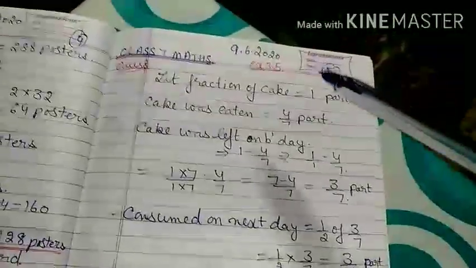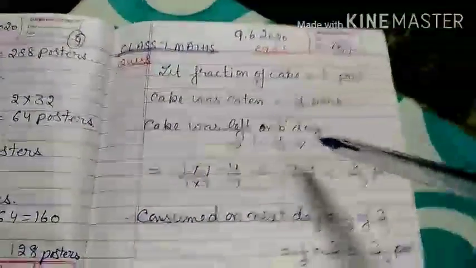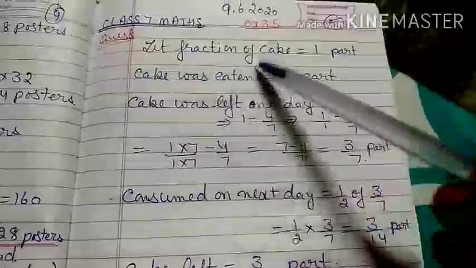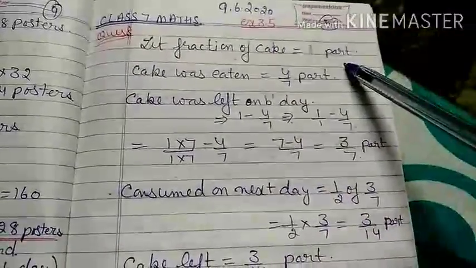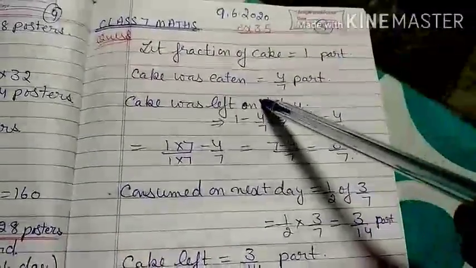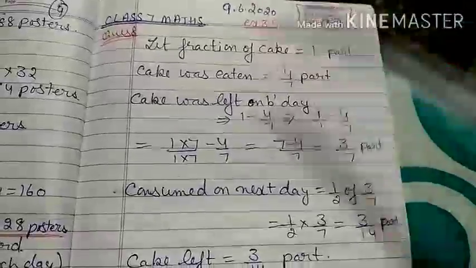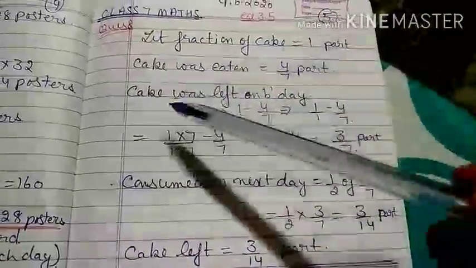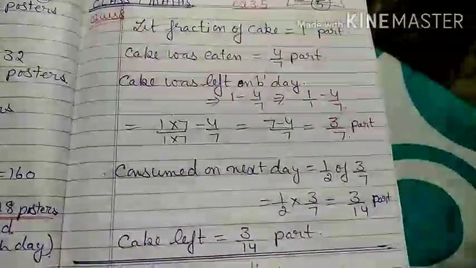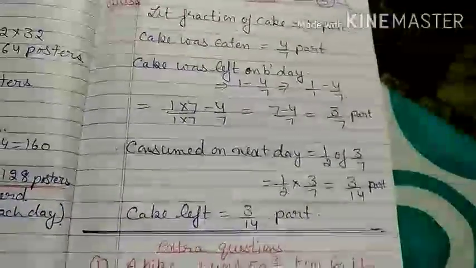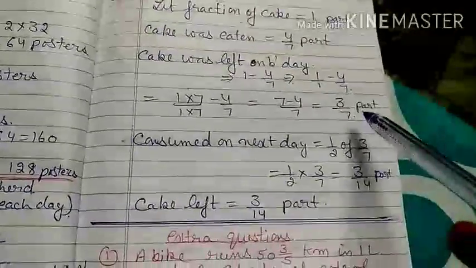Now your last question is, 4 by 7 of a birthday cake was eaten on your birthday. Suppose you have a birthday and we consider the whole cake as 1 part. 4 by 7 part was eaten, and how much part was left? 1 minus 4 by 7 gives you 3 by 7 part was left on the birthday.